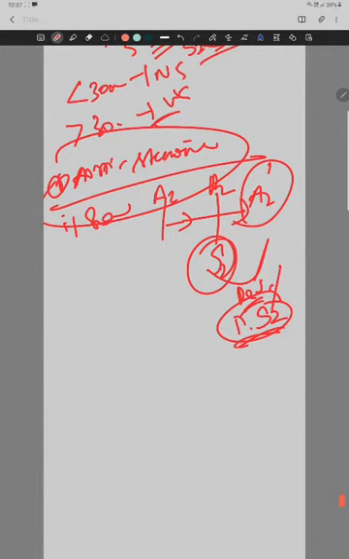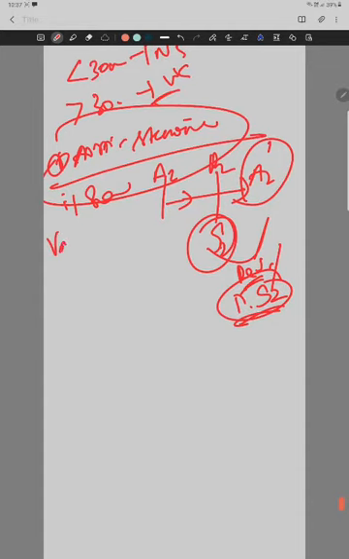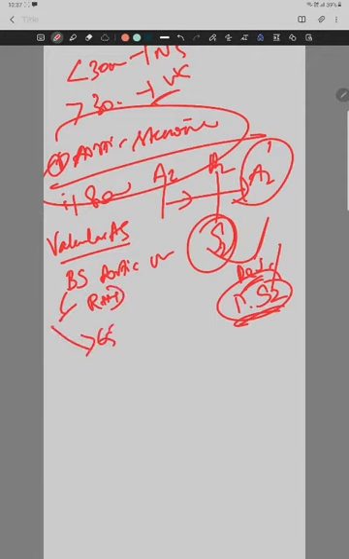Then, coming to the causes of valvular aortic stenosis: in infants it is the bicuspid aortic valve, in children the cause is rheumatic heart disease, and in adults over 60 it is senile calcification. So a bimodal age distribution is present, in both children and adults.